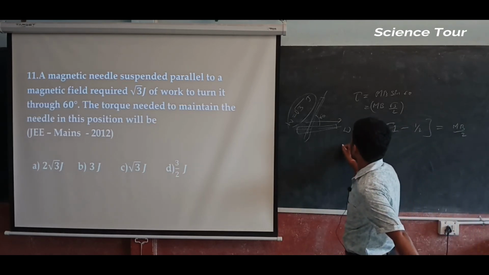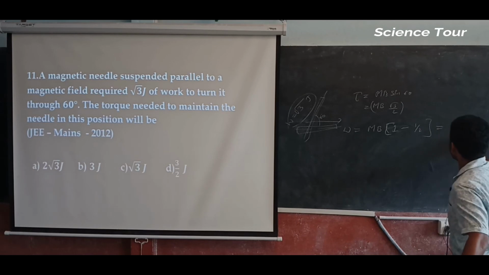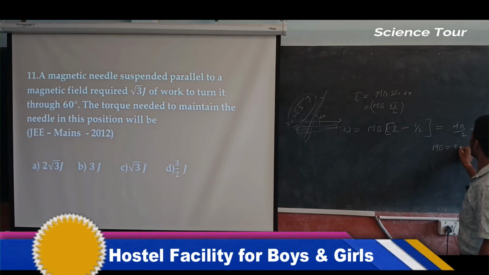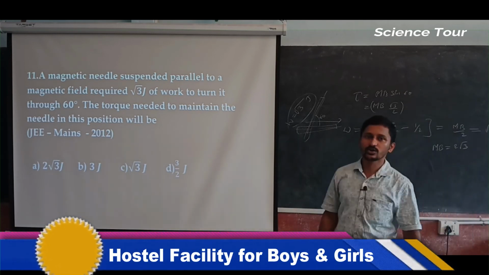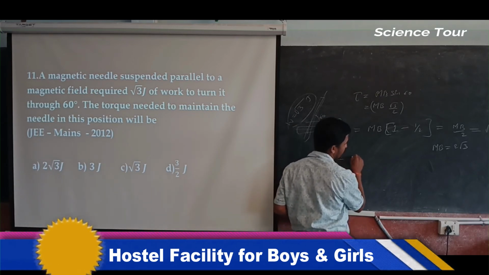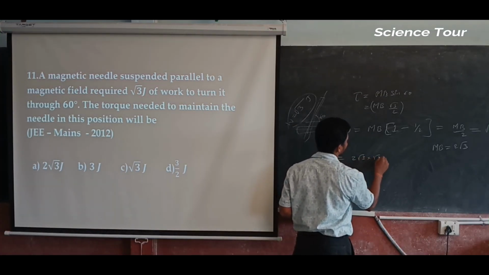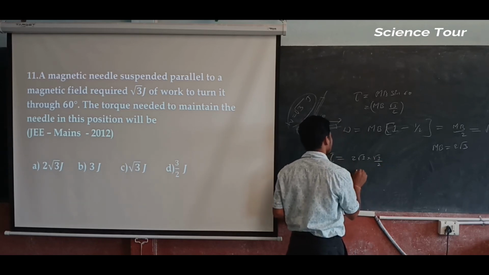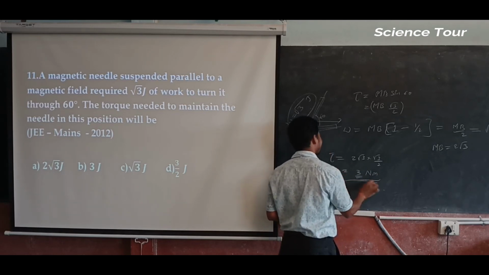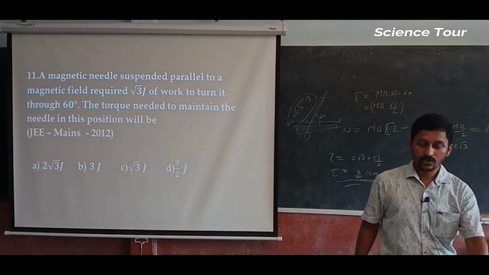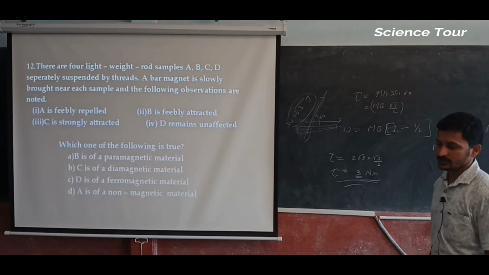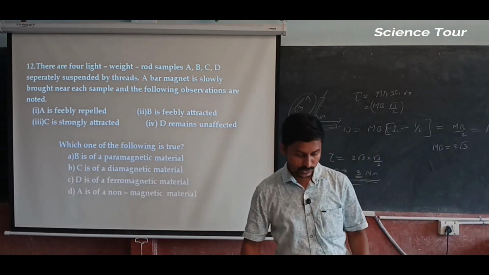Next what are we going to get? mB by 2 is equal to root 3, which they have given. So I will get mB equal to 2 root 3. If you substitute, torque is equal to 2 root 3 into root 3 by 2. The 2 cancels, that is 3 Newton meter. Okay, that is the torque. Answer is B. Yes.